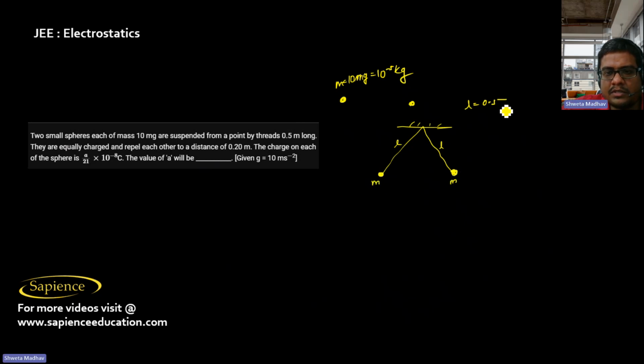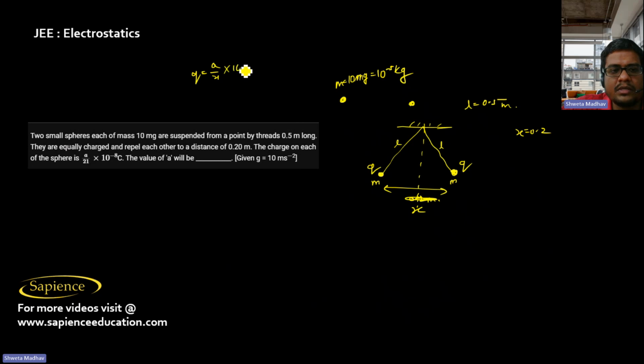The spheres have got mass m, and they repel each other to a distance of 0.2 meters. So this length is 0.2 meters. Let's call this x. x is 0.2. The charge on each of the spheres is q. So q is a by 21 into 10 power minus 8 coulomb. Then a we have to find out, and g we have to take as 10.